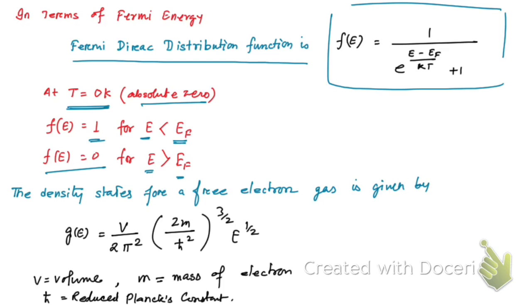And the density of states for a free electron gas is given by this expression, since free electrons in a metal can be regarded as a free electron gas, okay? Now let me go to the next slide.